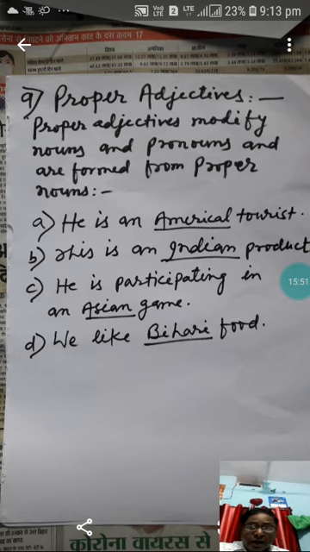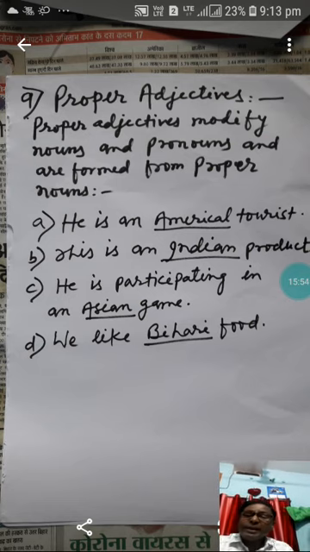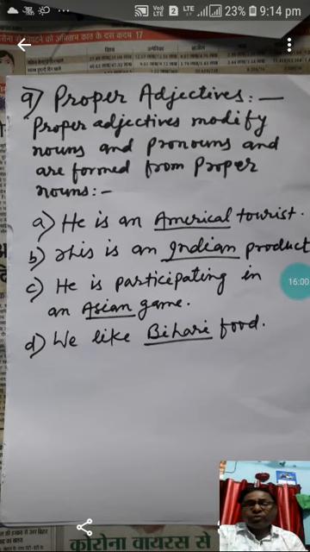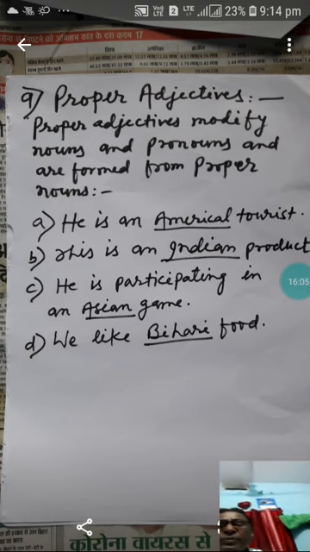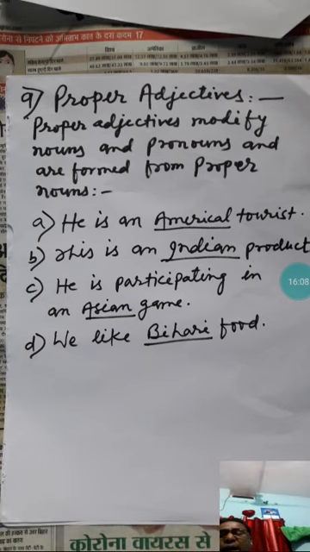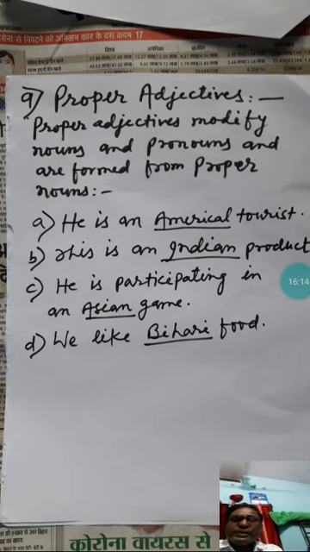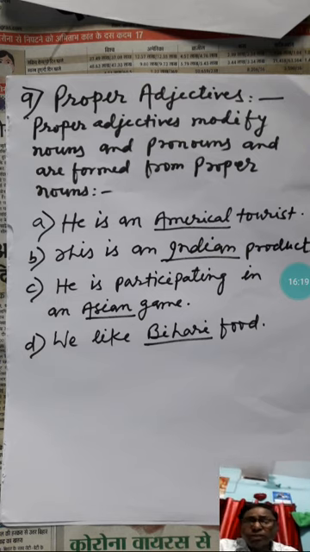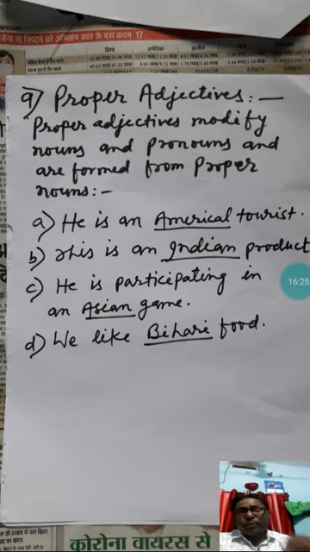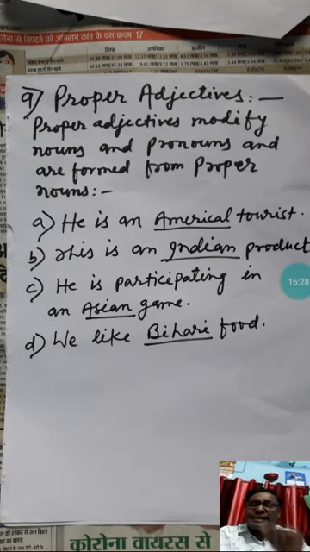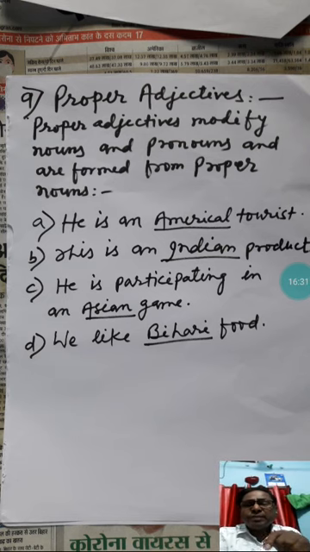He is an American tourist. Tourist is what here? Noun. Tourist is a noun, and it is the word American. Sorry, there is a mistake here, American will be written here, A-M-E-R-I-C-A-N. He is an American tourist. Here American is describing the tourist. Tourist from which country? America. And so it is American. So America is here a proper noun, and from the proper noun America, this word American is made. So here is the mistake, my dear, sorry.